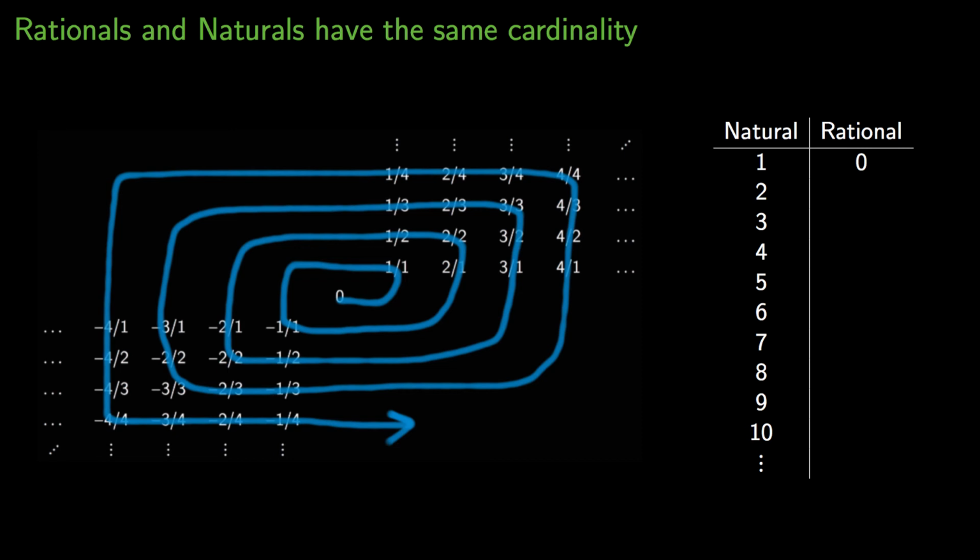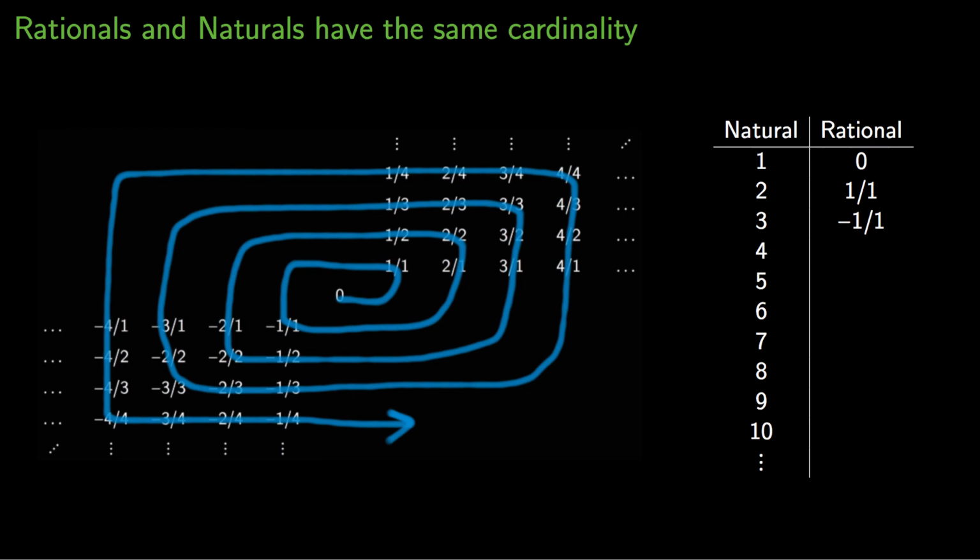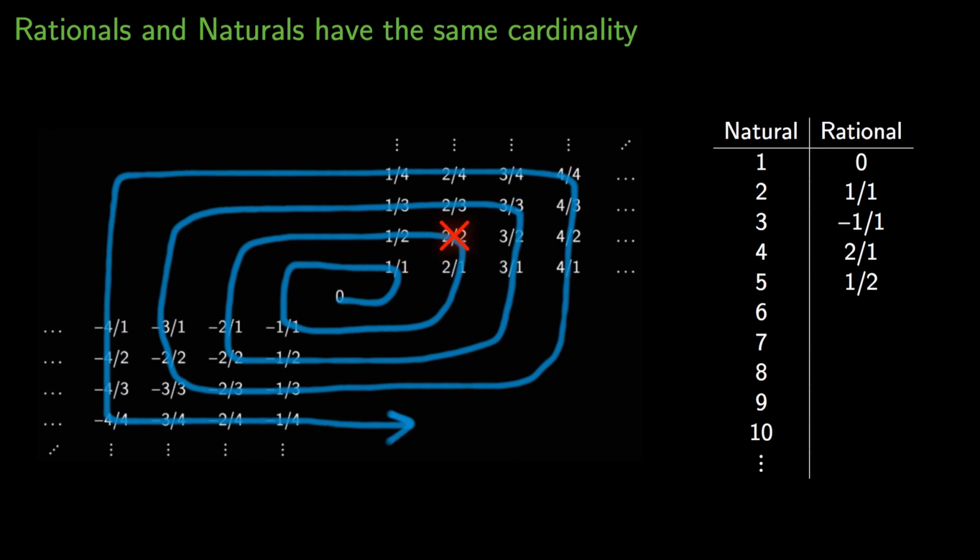And then I'm going to follow, and I'm going to write 1 over 1, -1 over 1, and 2 over 1. Next on the spiral says 2 over 2, but I'm actually going to skip it because it's a repeat of a number that I've already written down, right? Because 2 over 2 is equal to 1 over 1. The next number I'm going to write down is 1 over 2.